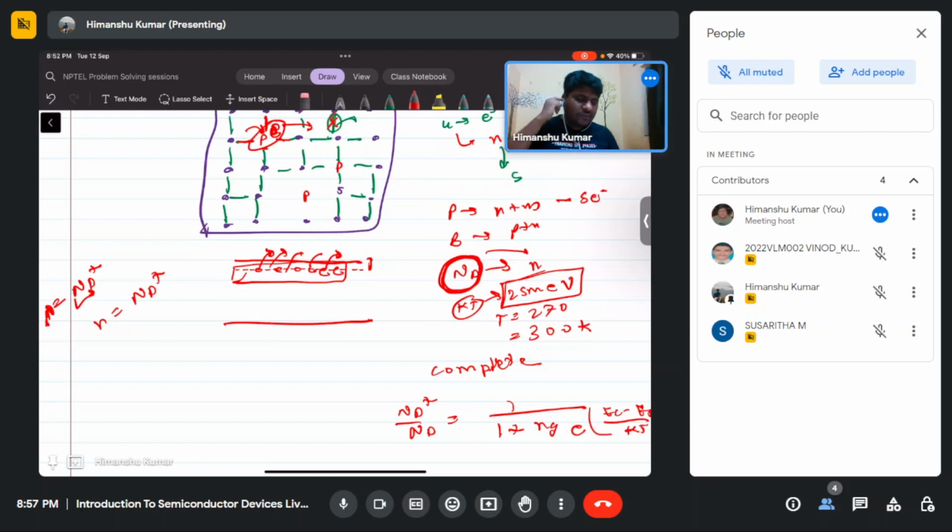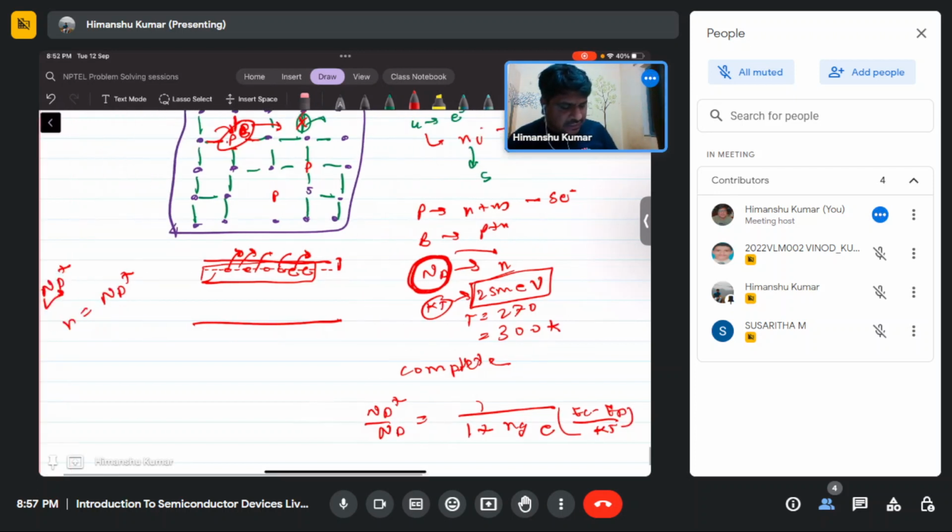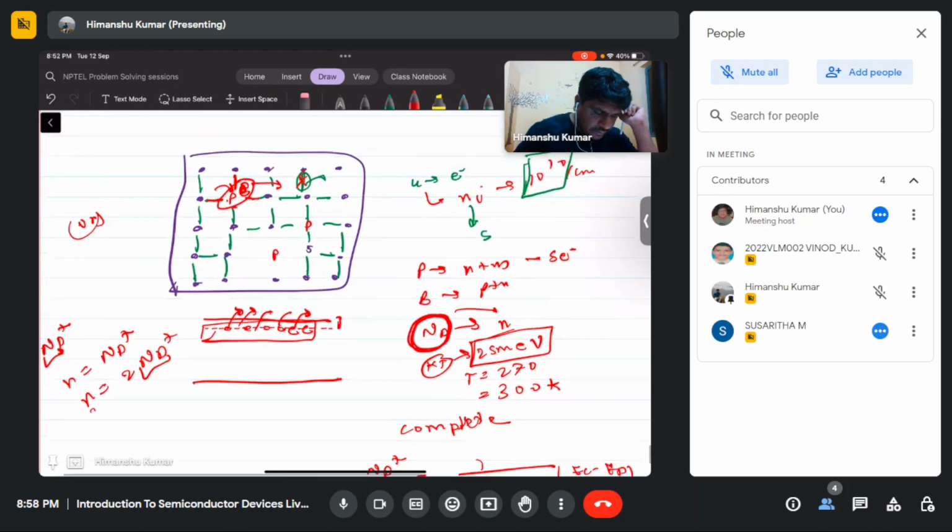And suppose you dope some other impurity. Silicon is a group 4 element. If you dope some group 7 element, then that can give 2 electrons. Then you need to write Nd equals 2 times Nd plus, basically. Each dopant atom will contribute 2 electrons to the conduction. Does that answer your doubt in some way? Is it clear now?